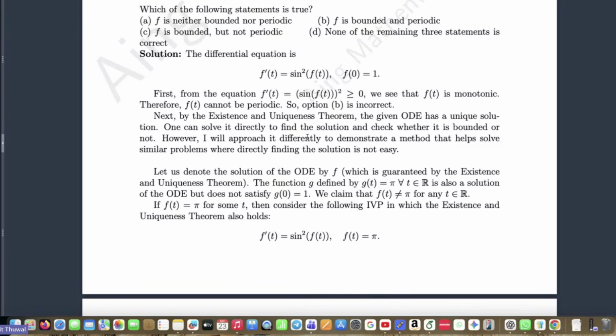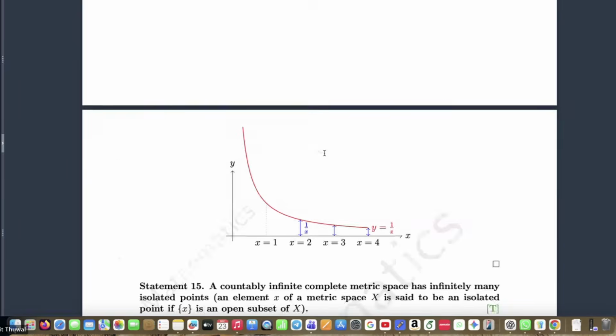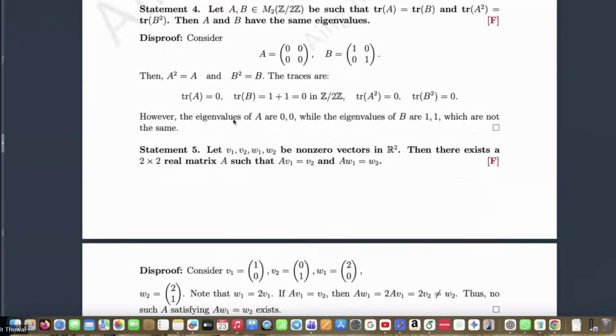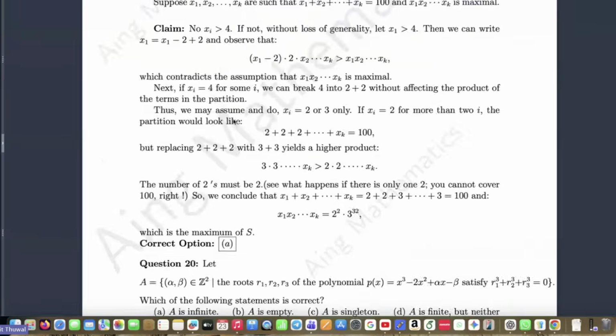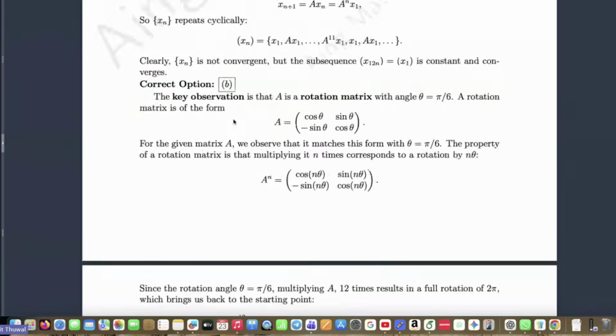I will approach it differently to demonstrate a method that helps solve similar problems where directly finding the solutions is not easy. And you must have seen that this time a question involving this kind of method has been asked. This kind of question has been asked in many exams, many times, CSIR, NBHM and all. I cannot let you know all the things I have done in this book, so you can check it out.